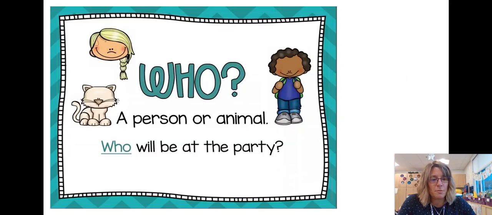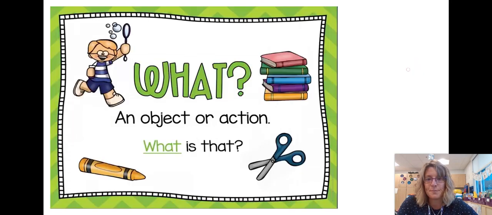So first, let's talk about who, okay? In a book, we have characters, right? So the who is a person or animal that's in the story. Here's an example. Who will be at the party? We have what. What is an object and action? So we have many objects that are going to be in our books or many things that are going to happen in our stories. That is the what. For example, what is that?